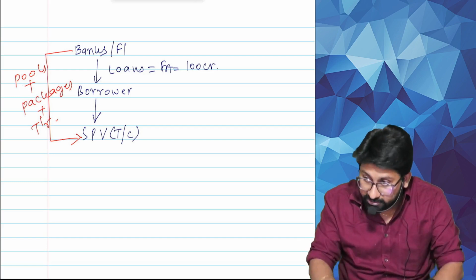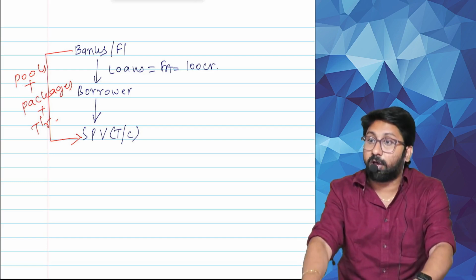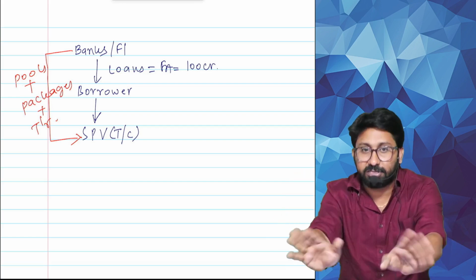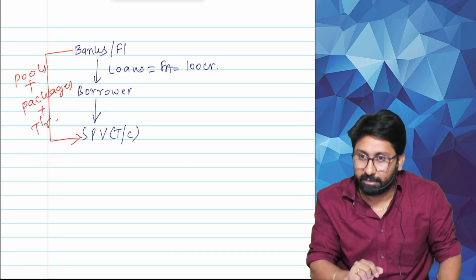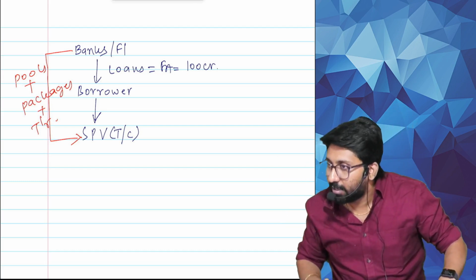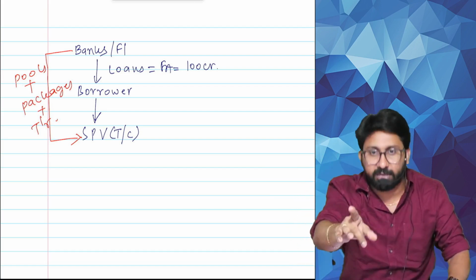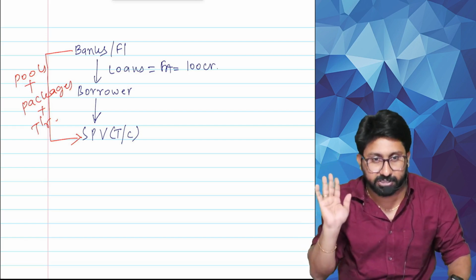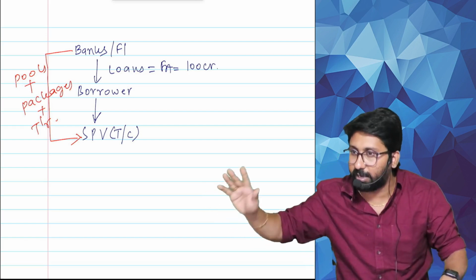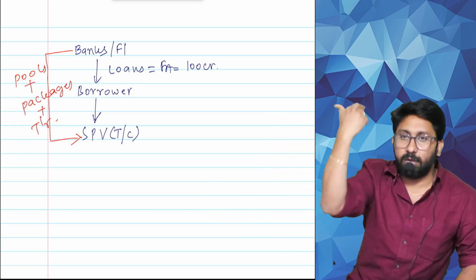This concept is applicable only for secured loans, not for unsecured loans. Your loan must be secured in order to be attracted by this concept of securitization. For unsecured loans, this chapter doesn't apply. Everyone understood? Now, let's start the story.